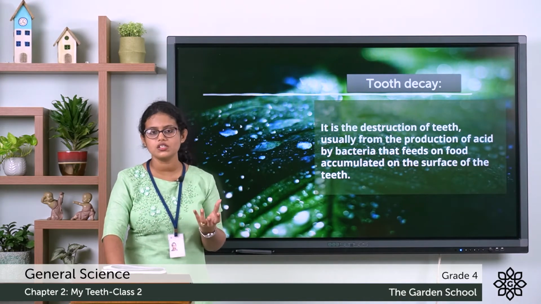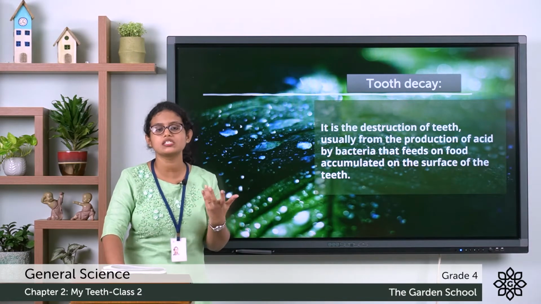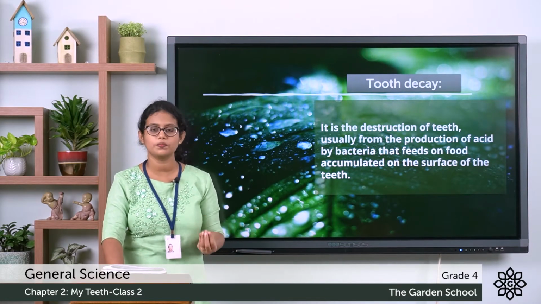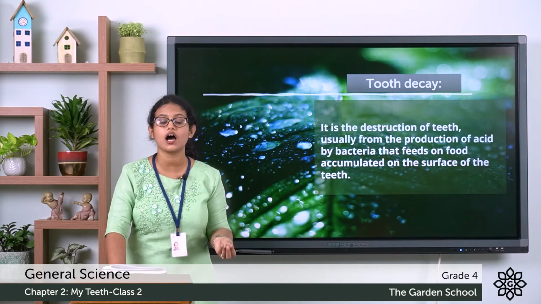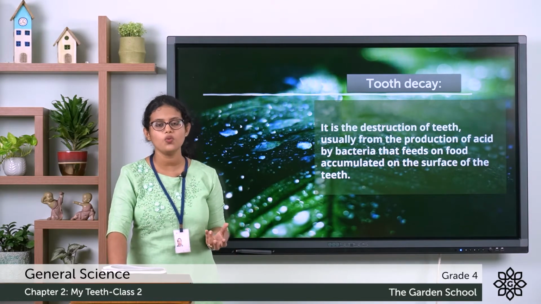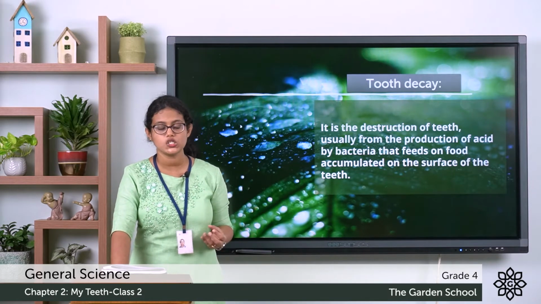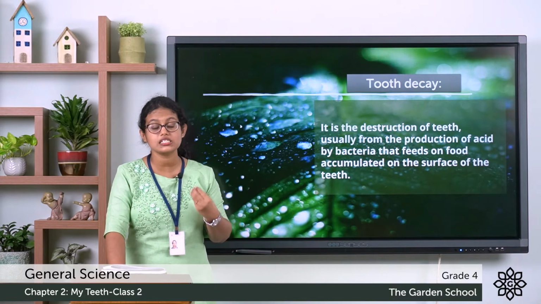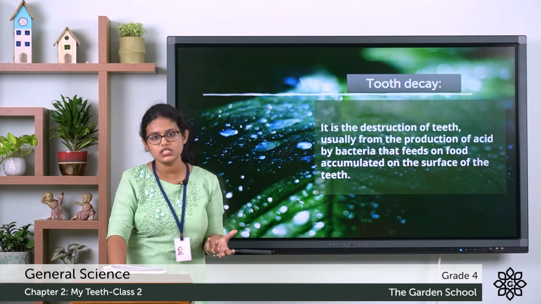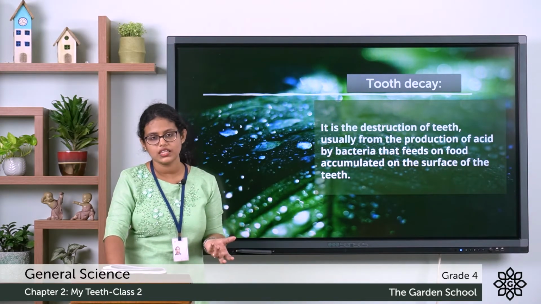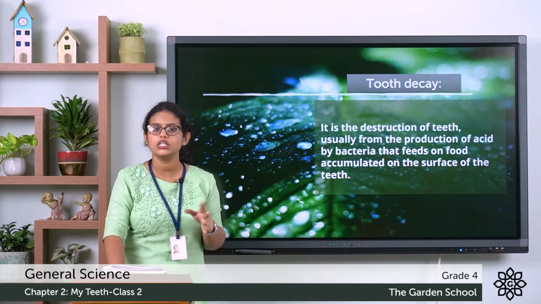It happens when the bacteria present in our mouth produce acid, and that attacks our enamel. So this is how our teeth get decayed. That is called tooth decay. It is the destruction of teeth, the damage to our enamel. It happens when the bacteria produce an acid that causes damage to our enamel. So that is called tooth decay.